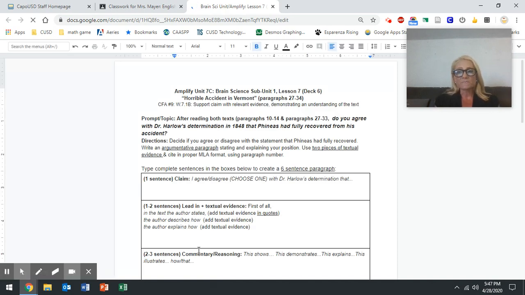After reading both texts, remember there's both separate texts, you are going to decide if you agree or disagree with the statement that Phineas has fully recovered. Write an argumentative essay, no paragraph. Stating and explaining your position, use 2 pieces of textual evidence and cite in proper MLA using paragraph numbers. I don't know how to find paragraphs, actually. I know that it said the first part was 10 through 14, so what am I going to do? I'm going to probably count. That first part is 10 to 14, and then the next part is 29 to 33. So it's not numbered for you that I could see, so you'll just go and count for yourself.